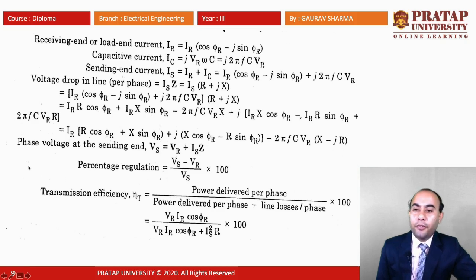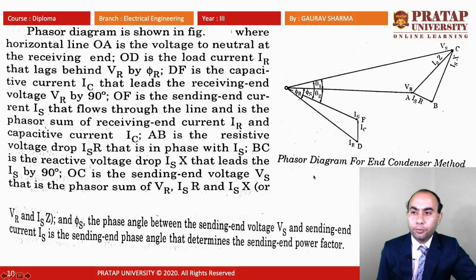Now from this, the phase voltage at the sending end Vs is equal to VR plus IS Z. Now the percentage regulation is Vs minus VR by Vs into 100. Now the transmission efficiency, which we denote by eta T, is power delivered per phase divided by power delivered per phase plus line losses per phase, into 100. So we have the values, that is VR IR cos phi r plus IS square R, into 100. So we get the value.